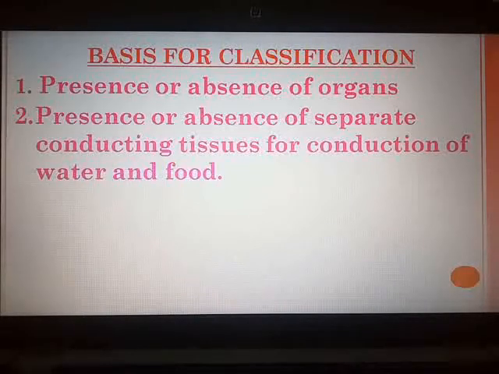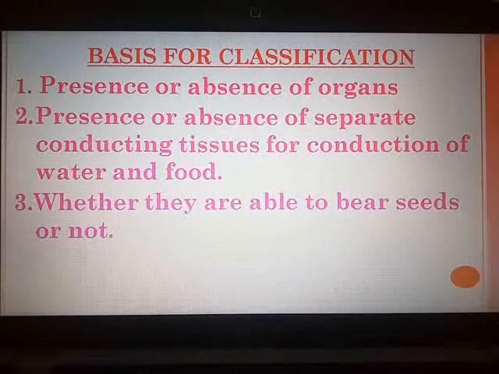You have studied in different divisions how conducting tissues like xylem and phloem are present or absent. This is the second consideration for classification.